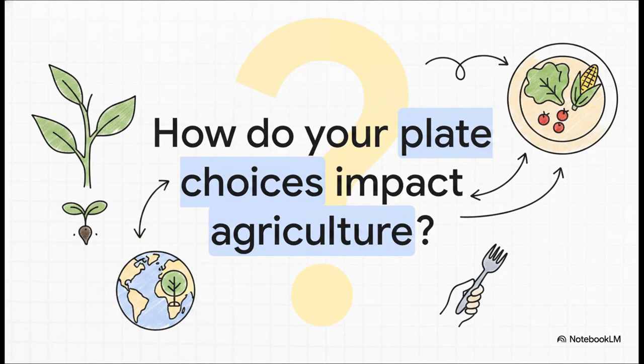So, having zoomed all the way out from the science of a single germinating seed to the permanent survival of the Earth's ecosystems, we have to ask a final question. If systems like permaculture are built on an ethic of caring for the Earth in mutually beneficial ways, how do the daily choices on your dinner plate impact the permanence of our agricultural culture? It's definitely something to think about the next time you sit down to eat.